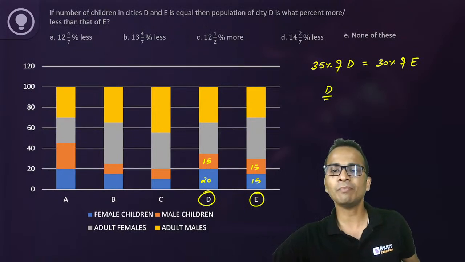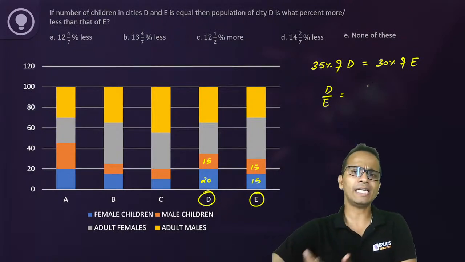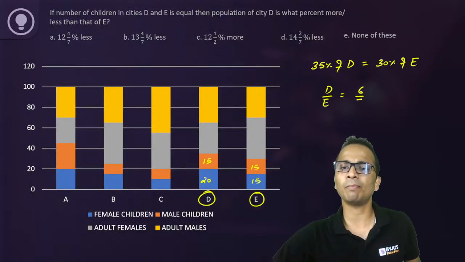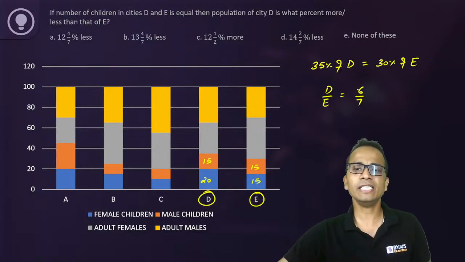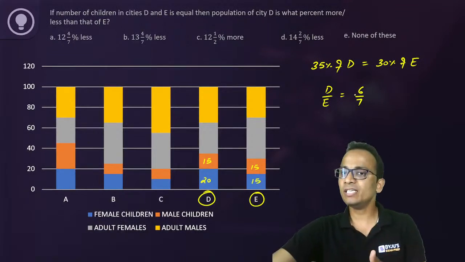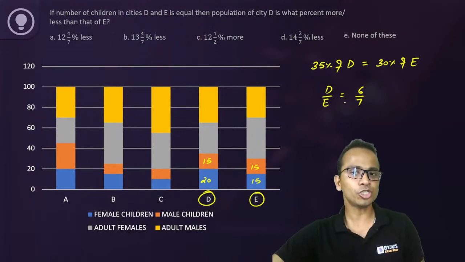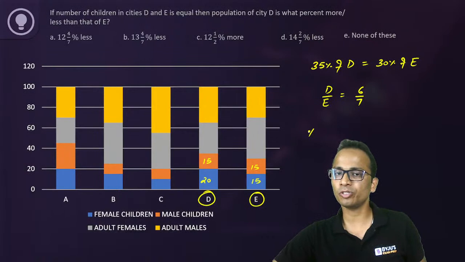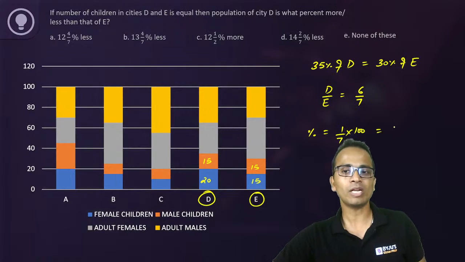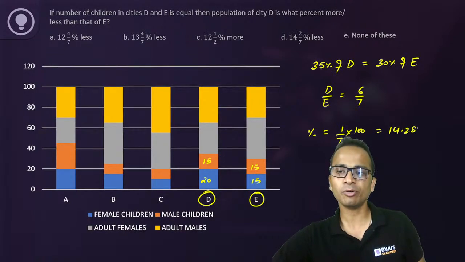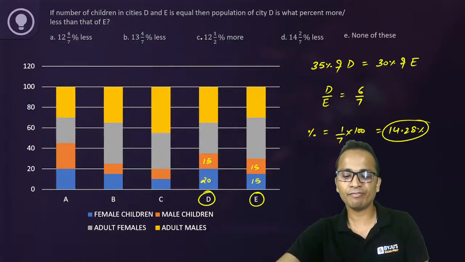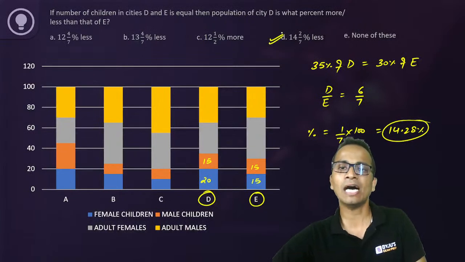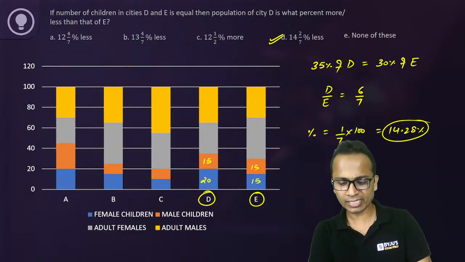So the population of D and the population of E, what will be the ratio? It will be 30 upon 35, that is 6 upon 7. So 6 upon 7 is the ratio of the population of D and E. So I can say that the population of D is less than the population of E by how much percentage? The percentage value will be 1 divided by 7 into 100. Okay, so 1 upon 7 is 14.28 percent, and 14.28 percent among the given options can be identified easily. So 14.28%, the answer should be option D, that is 14 2 by 7.